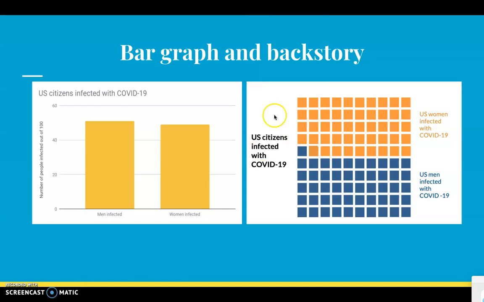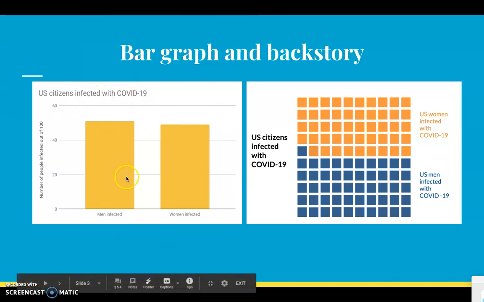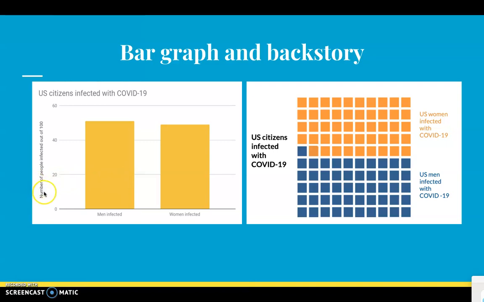So I want to look at our bar graph now. So based on our previous knowledge we have about a bar graph, we know that this right here is the label of the whole graph. So this is US citizens infected with COVID-19. So that's what we're looking at here. And now I want to talk about here, this label. We have number of people infected out of 100. So out of 100, this is the total people infected. So we know men infected and women infected. So together, this is 100.